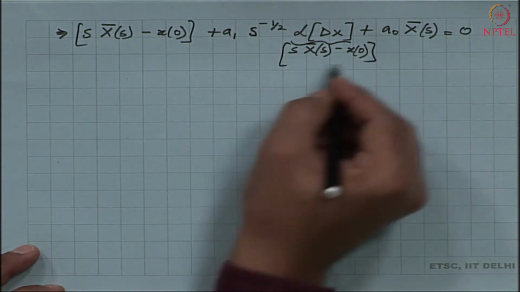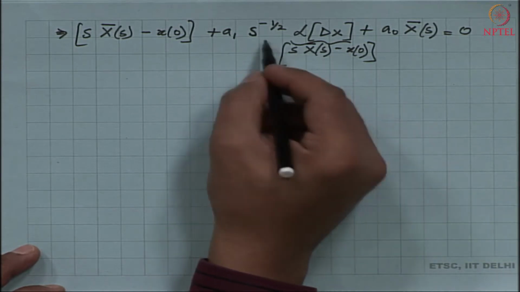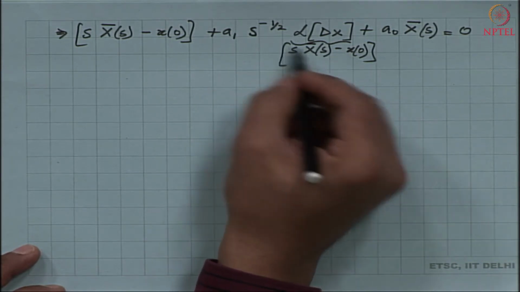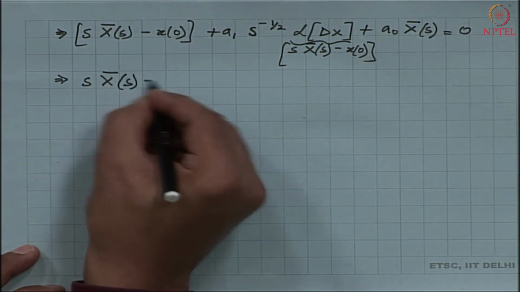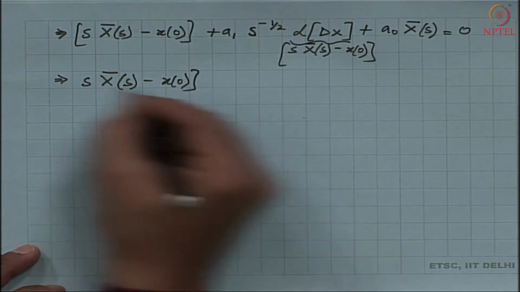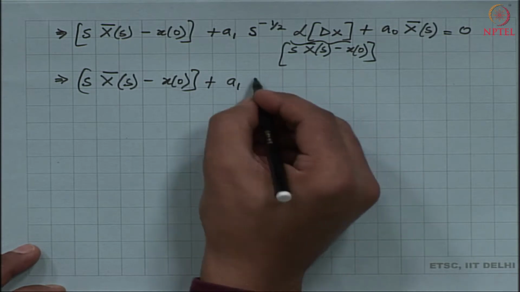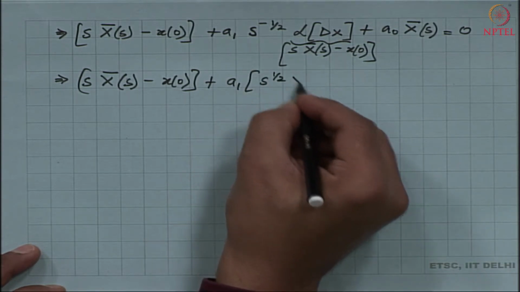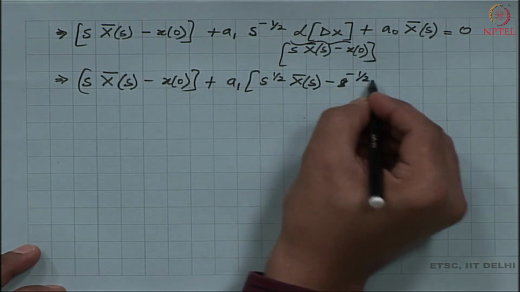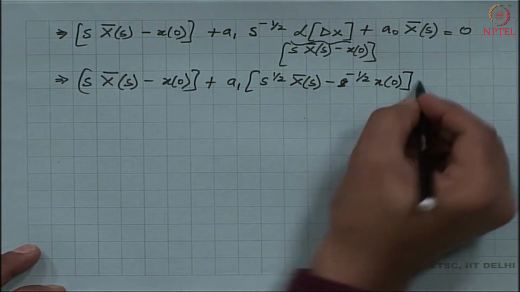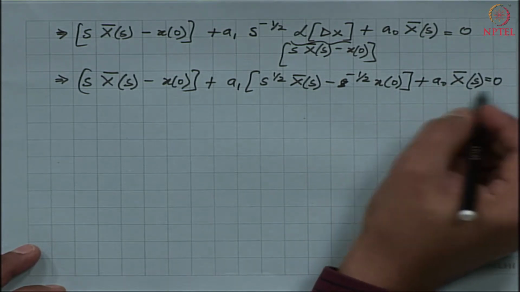Now, notice that there is a multiplication of s to the power minus half outside. So, we are going to distribute this factor into this coefficient. Okay. So, then what I see is this is x bar minus x 0 plus a 1 times, let us distribute s to the power negative half, I get s to the power half x bar minus s to the power negative half x 0 plus a 0 of x bar, set it equal to 0.